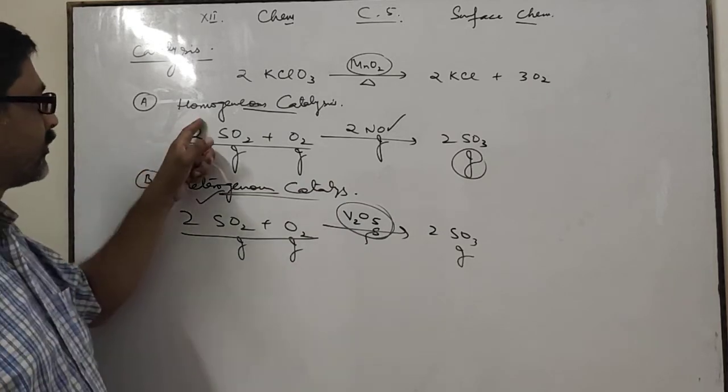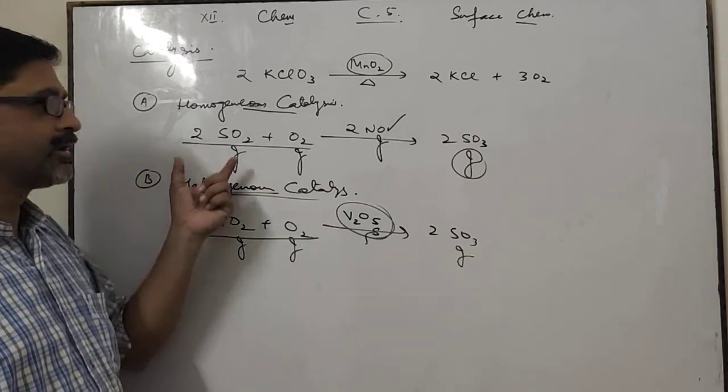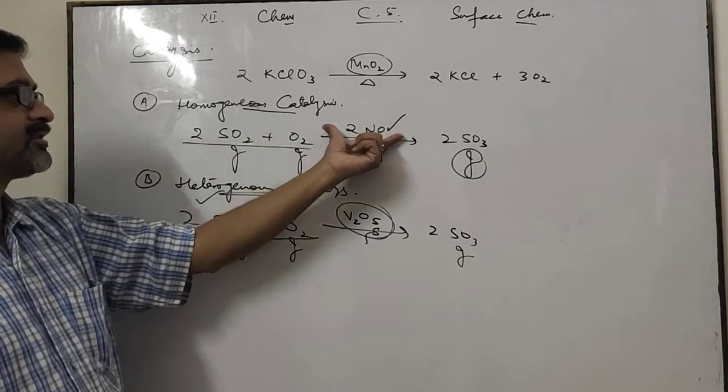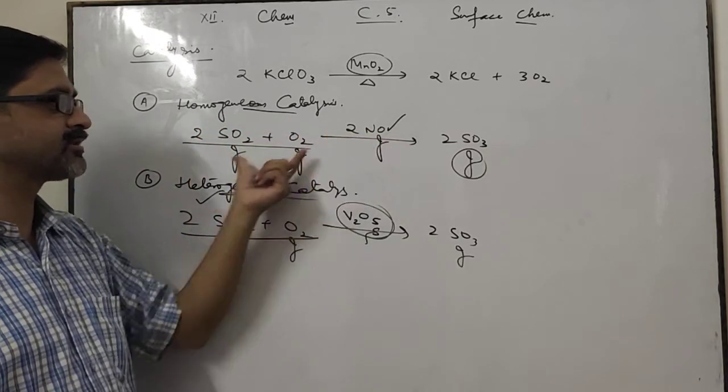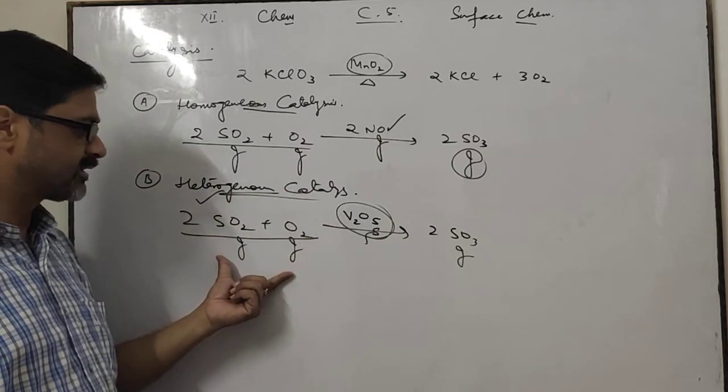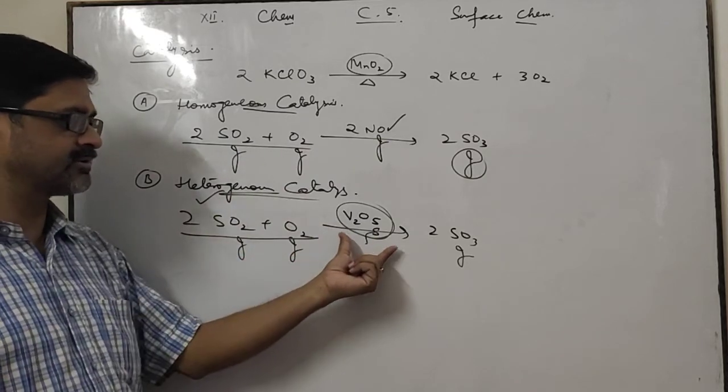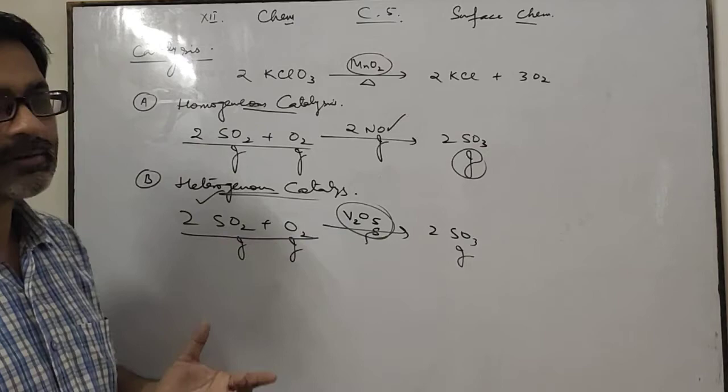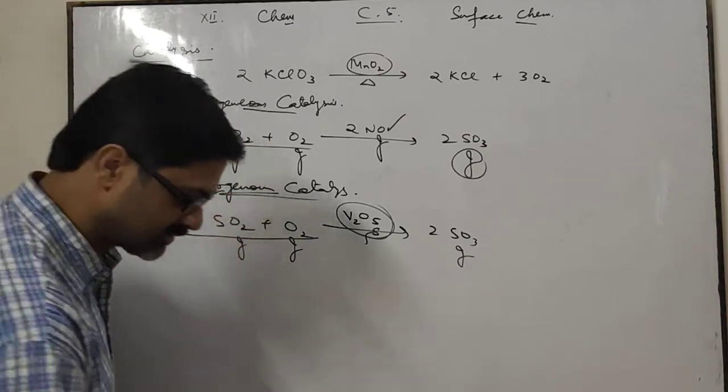Okay? What is the difference between homogeneous and heterogeneous? In homogeneous catalysis, the physical state of reactants and catalyst are the same. In heterogeneous catalysis, the physical state of reactants and catalyst are different. This is heterogeneous, this is homogeneous.